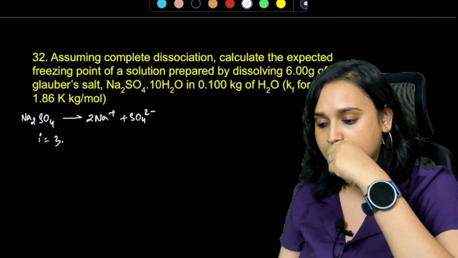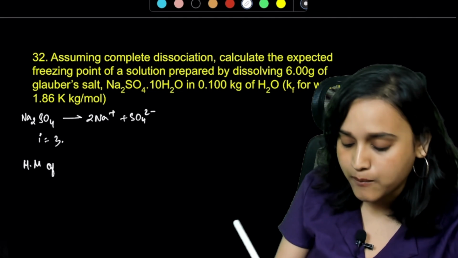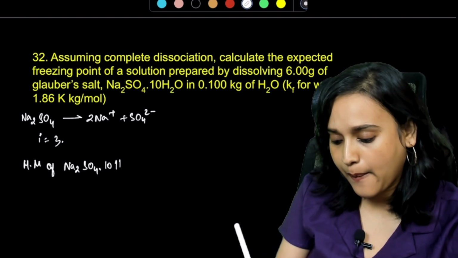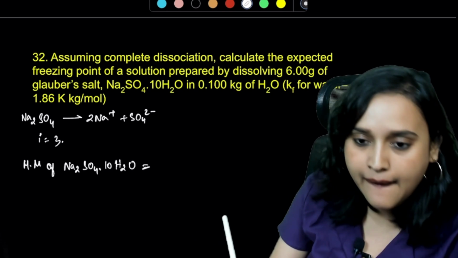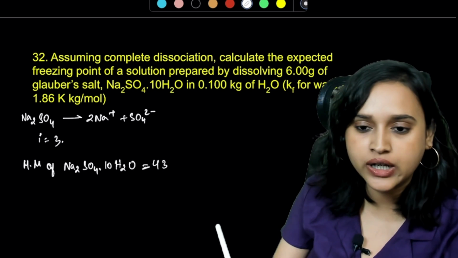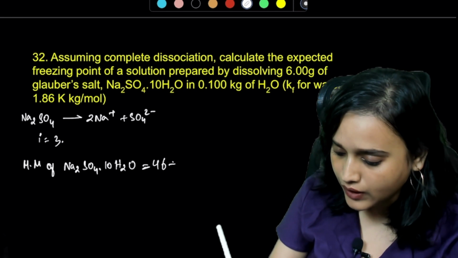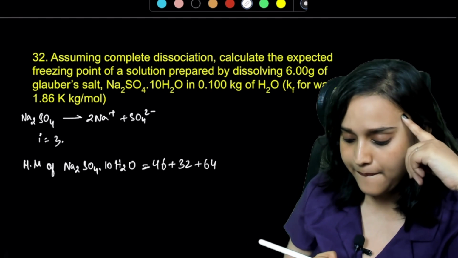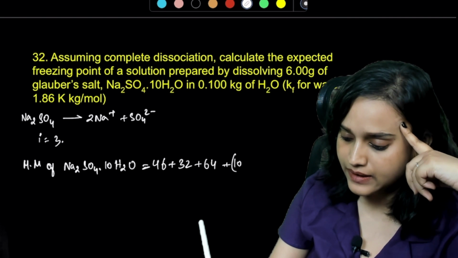Okay, now the molar mass of Na2SO4.10H2O, let's find out. How much will it be? It's going to be, let's say, 46 plus 32 plus 64 plus 10 into 18.